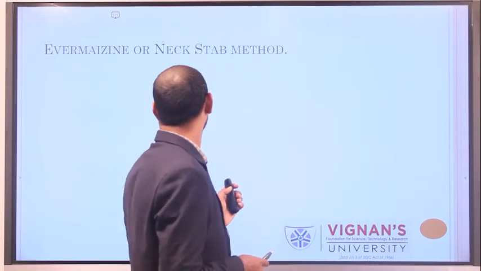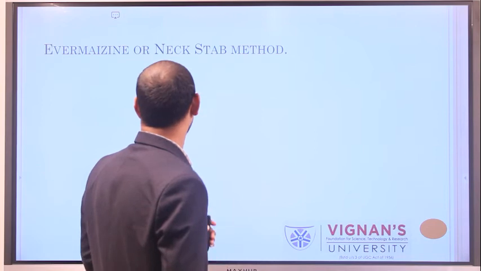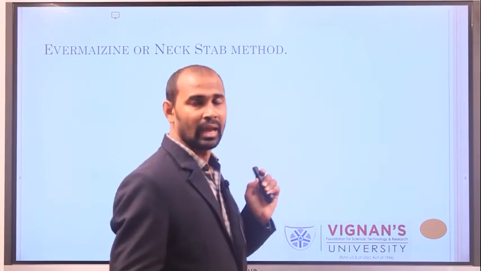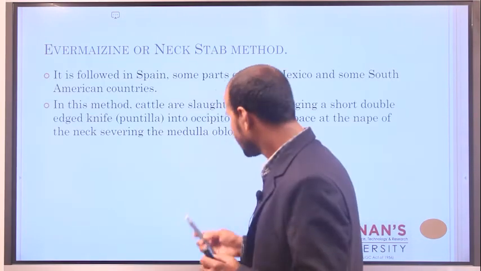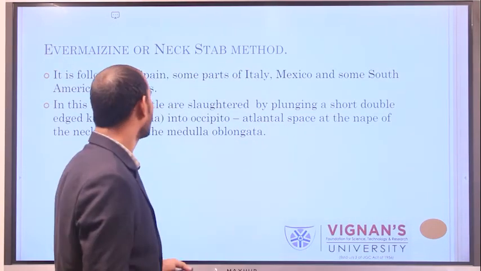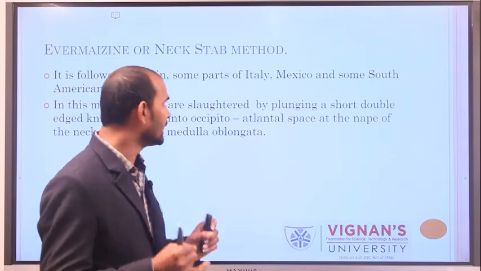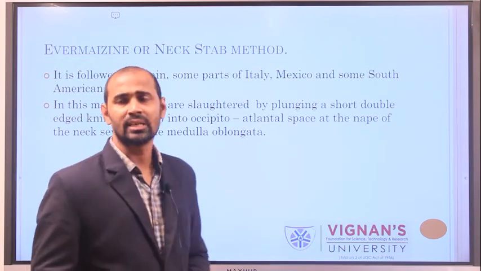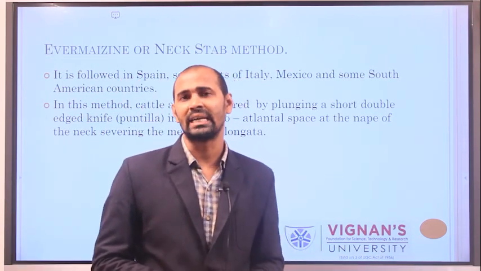Next one is the neck stop method, or Abermazil. This method is generally followed in Spain, Italy, Mexico, and some South African countries.